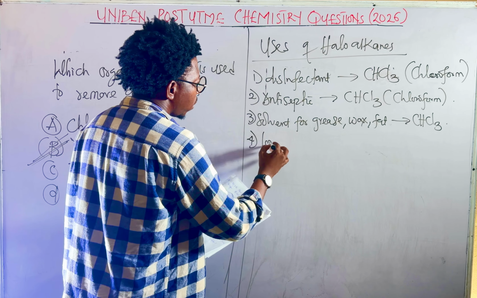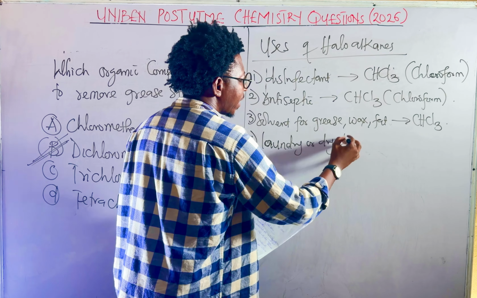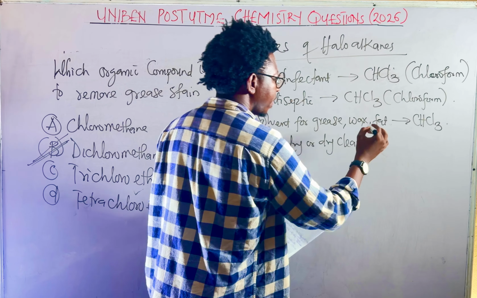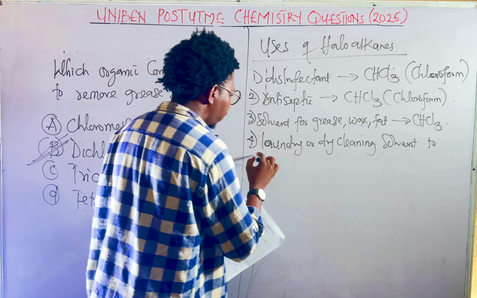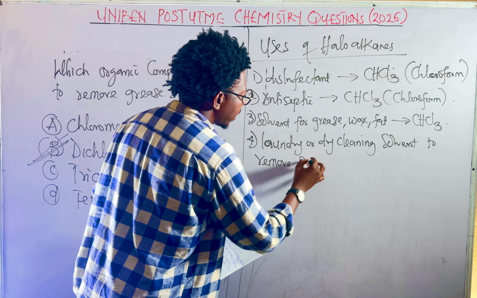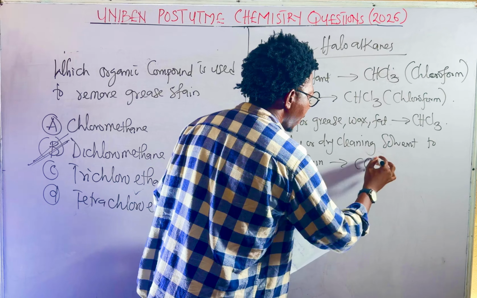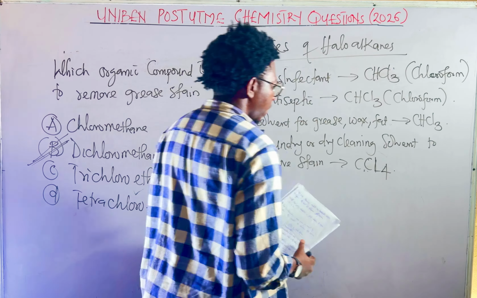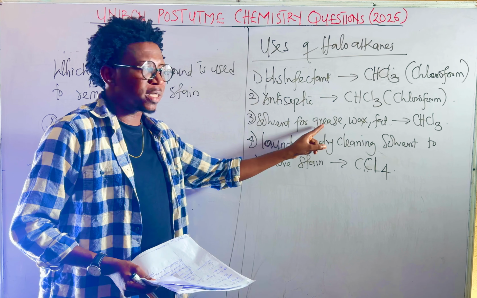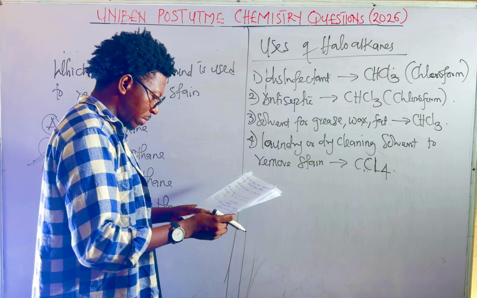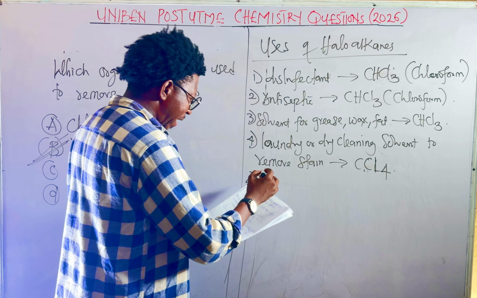For laundry or dry cleaning solvent to remove stain, we use tetrachloromethane. Take note of that. Dry cleaner solvent, tetrachloromethane. But to remove grease stain, if they specify, is trichloromethane. Next, fire extinguisher.